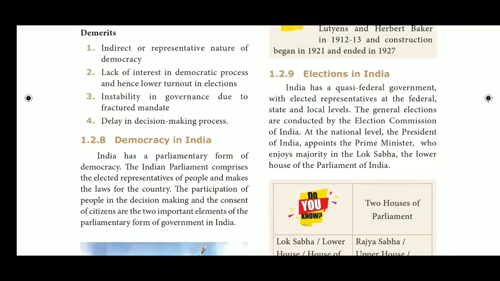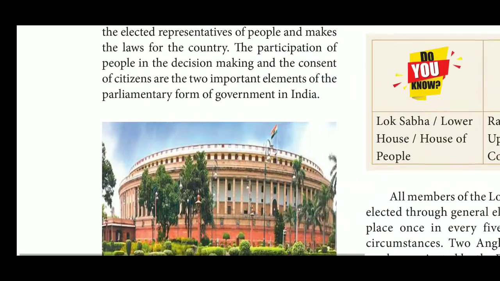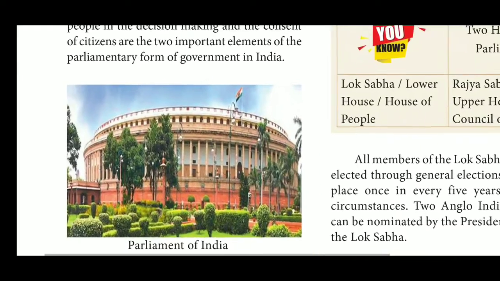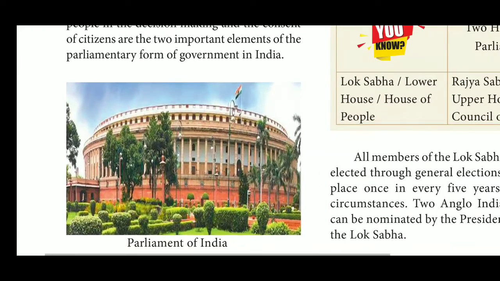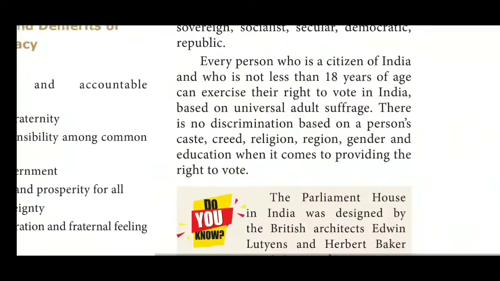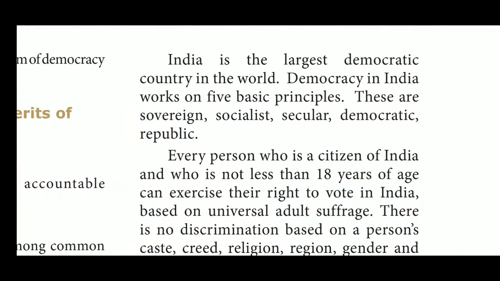Already we know about the lower house and upper house, Lok Sabha and Rajya Sabha. The Lok Sabha members are elected by the people in a direct election. The participation of the people in decision making and the consent of the citizens are the two important elements of the parliamentary form of government in India.